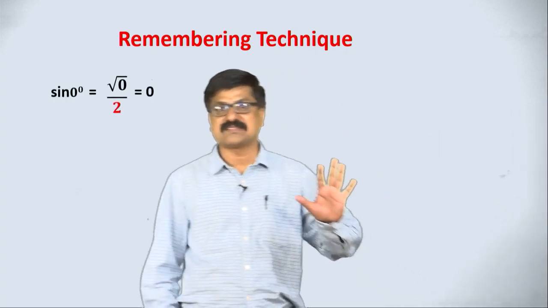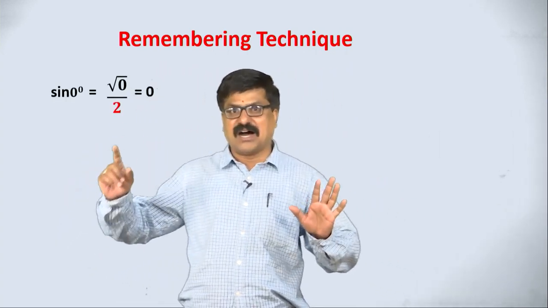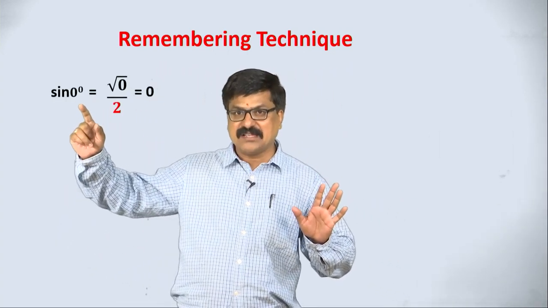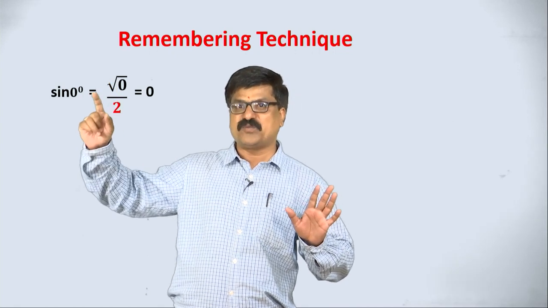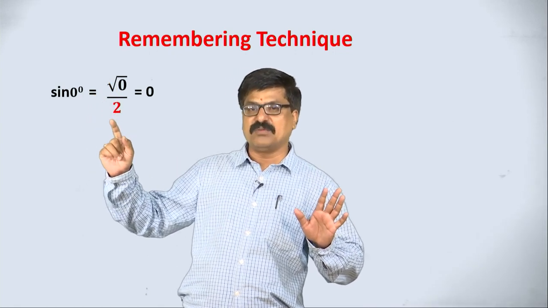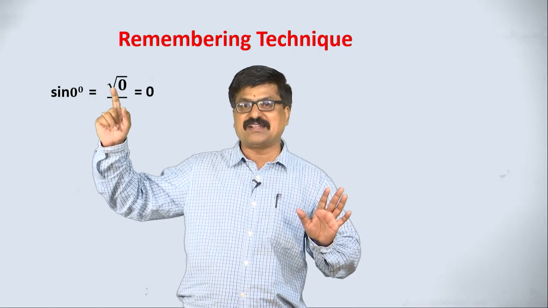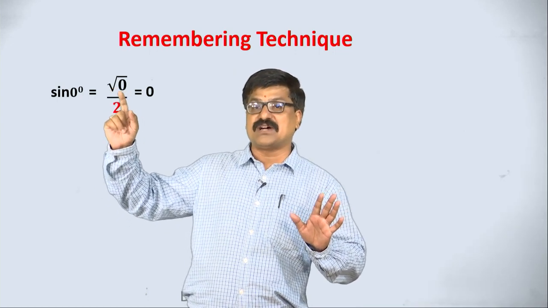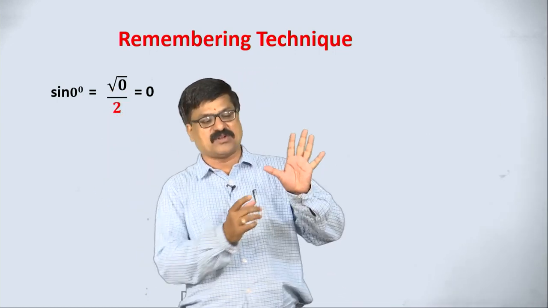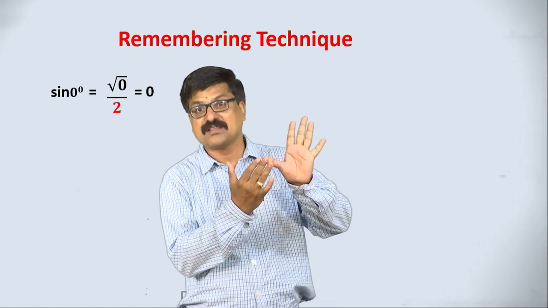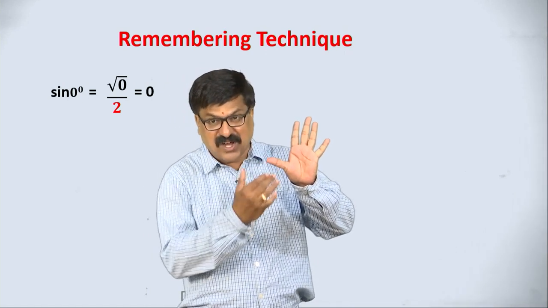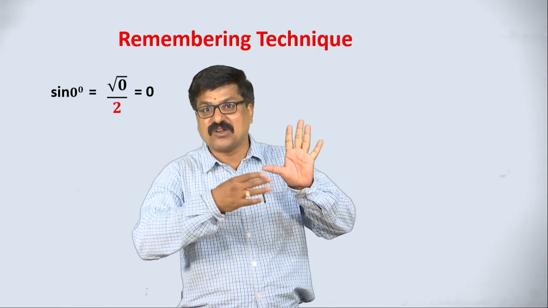Observe, what is next? In all sine specific angles, the denominator is 2, and the numerator contains a root. Whatever is inside the root, observe here. This is sine 0. Before this, how many fingers are there? No finger.